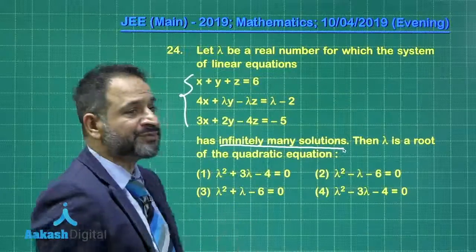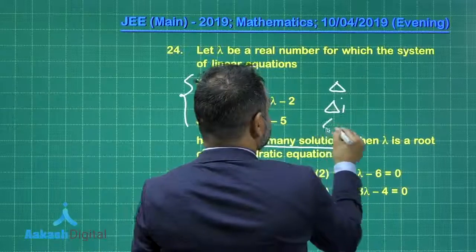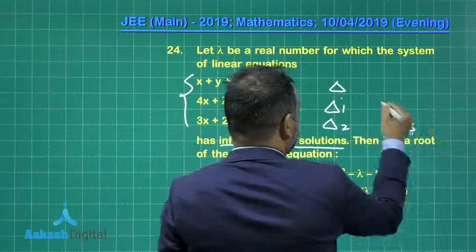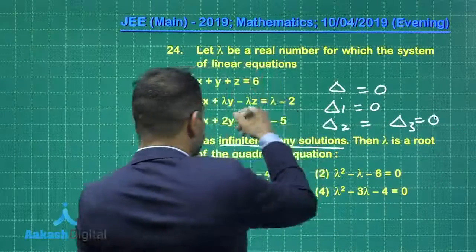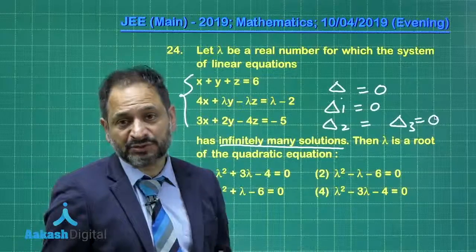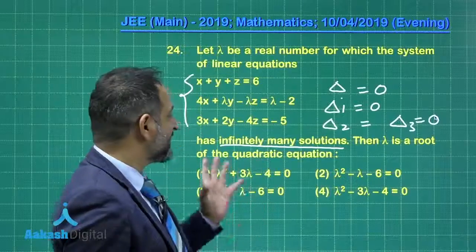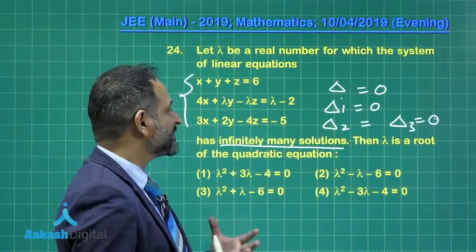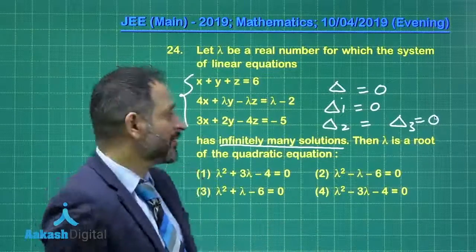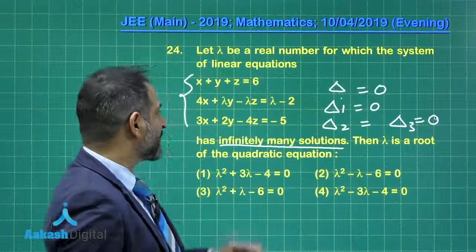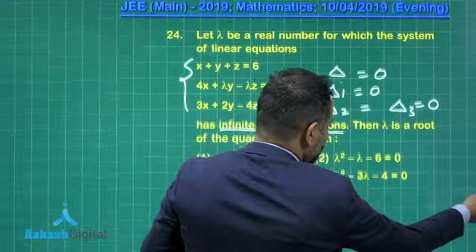Although we need to calculate delta, delta 1, delta 2 and delta 3 all have to be 0 for this system of equations to have infinite solutions. But the option itself suggests there is one lambda. Lambda has to be consistent with all the equations. There is no need to find lambda from all the values of delta. So we can calculate from any one of these, or from all of these if we have time.